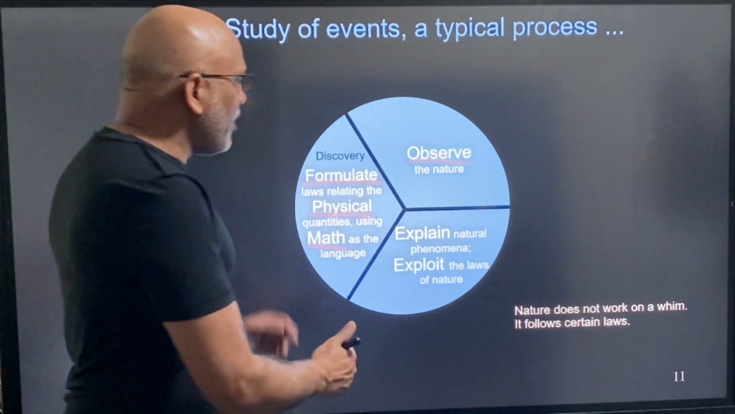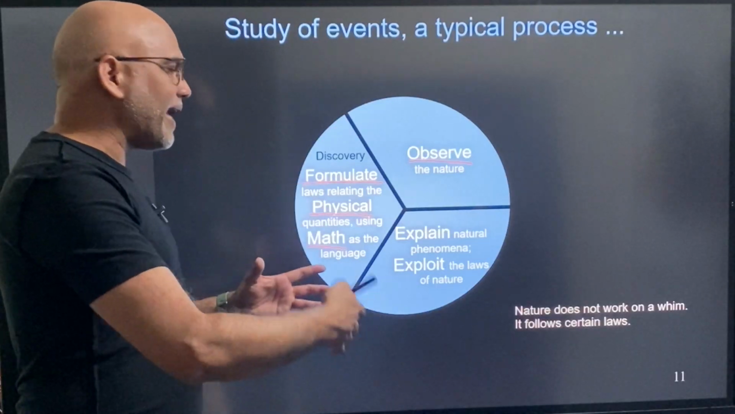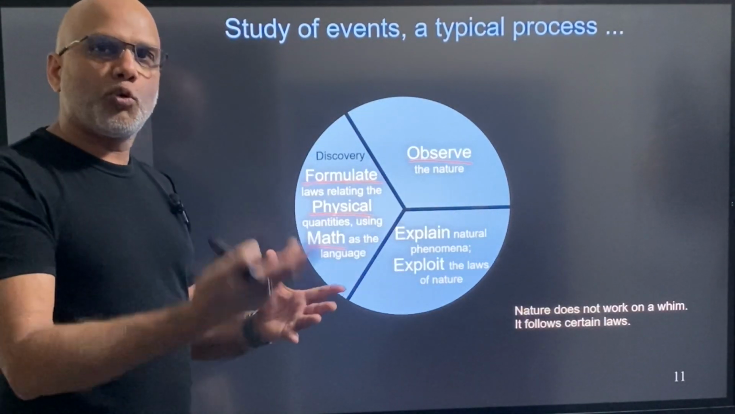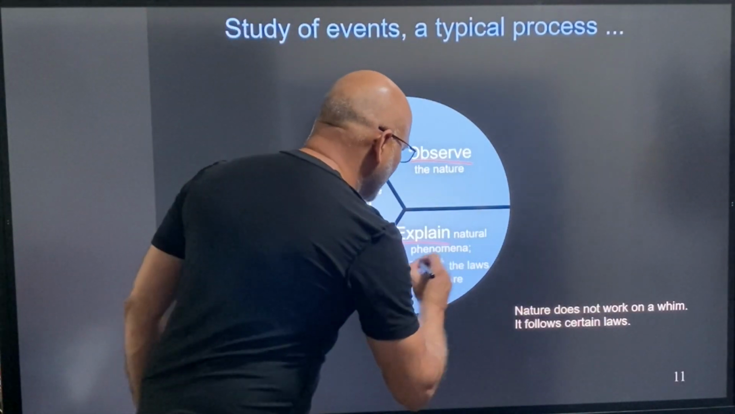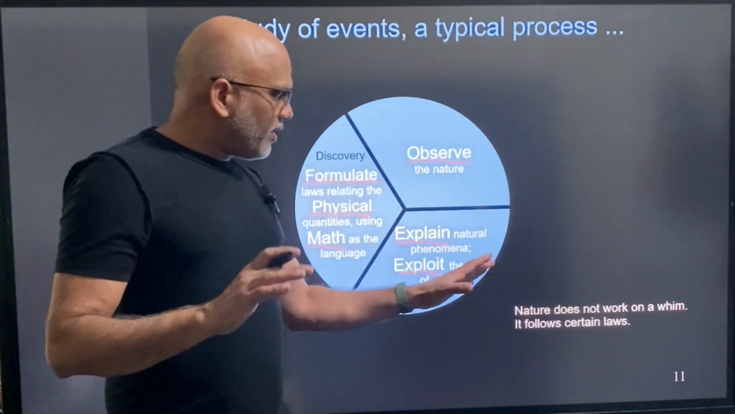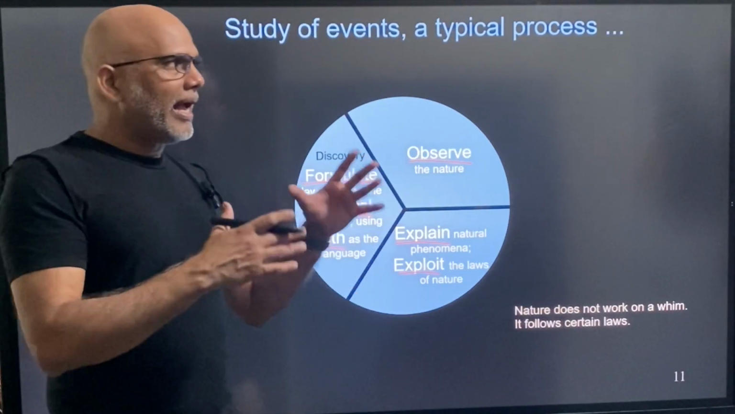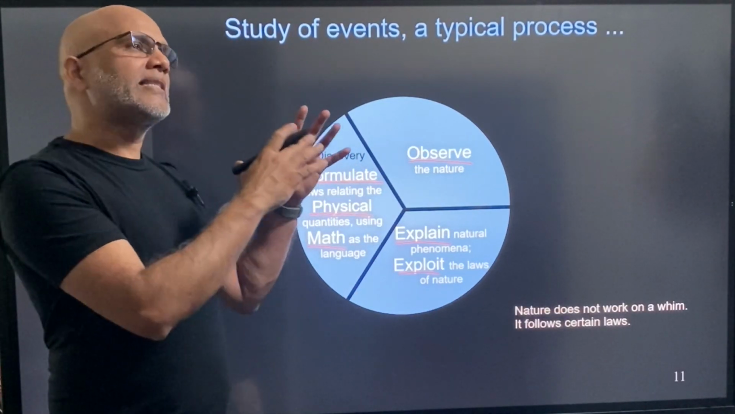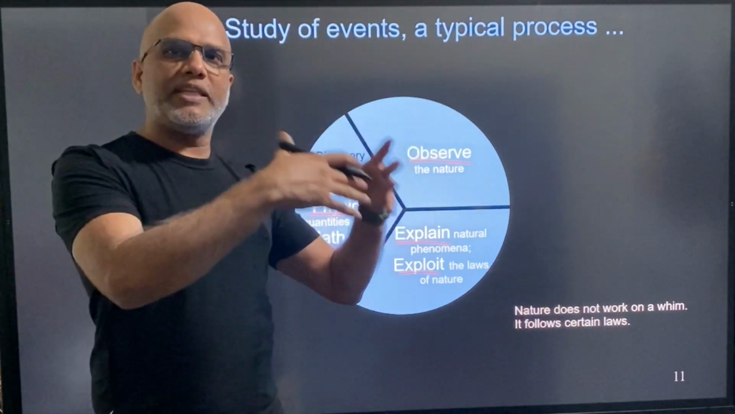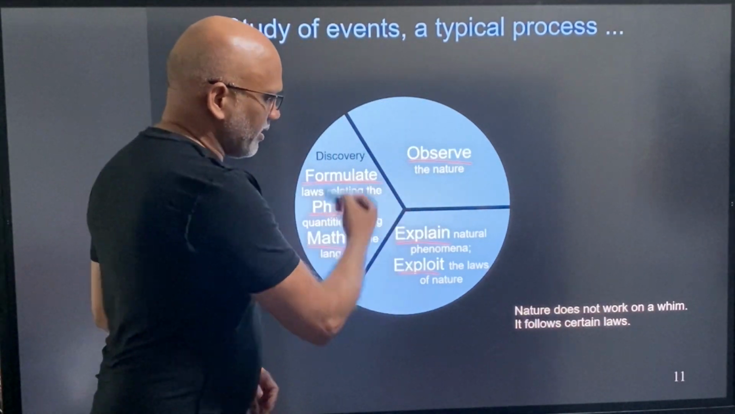And then we try to explain other natural phenomena, or we try to exploit that to make our own things, explain and exploit. So remember that nature does not work on a whim. It follows certain laws, and one big part of physics is able to figure out or discover those laws, right? So this is often a cycle, right?